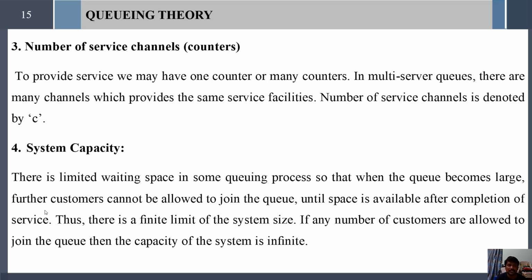So in this fourth point, system capacity, we are dealing with whether the system is finite or infinite, whether any number of customers can join the queue or only a limited number of customers can join. This process is dealt with in the point system capacity.